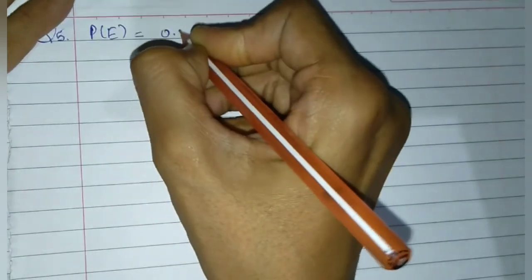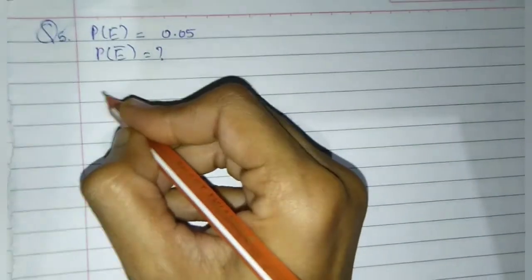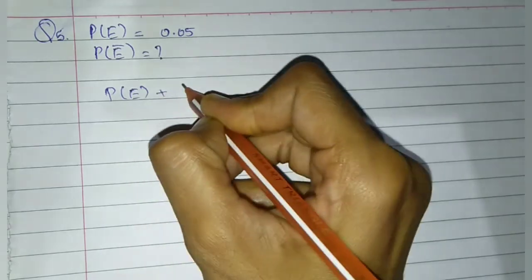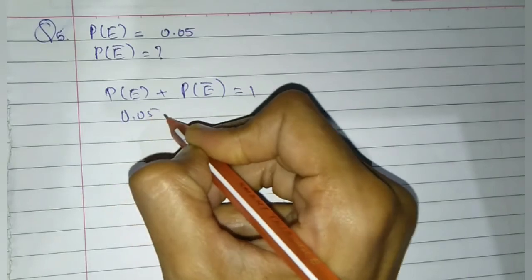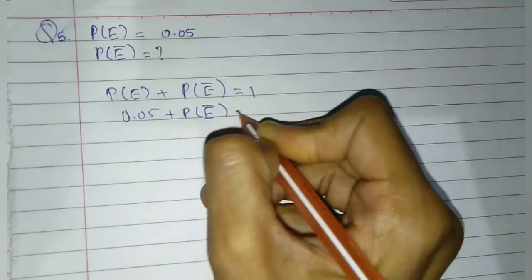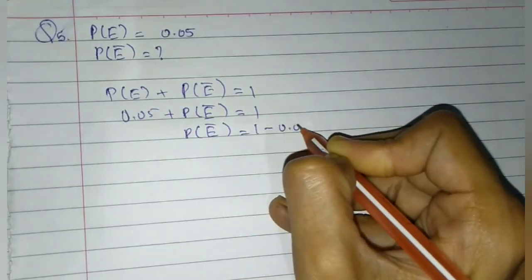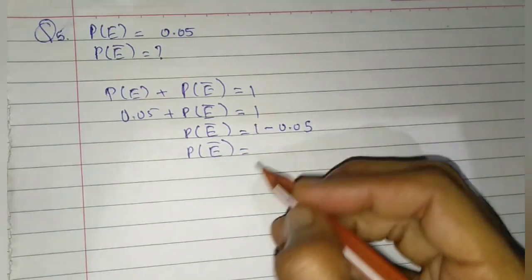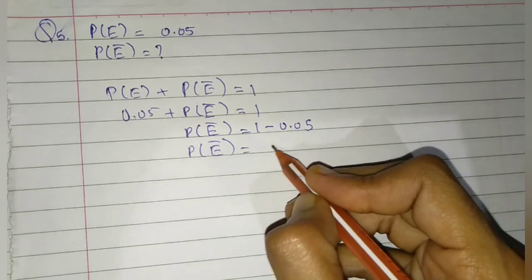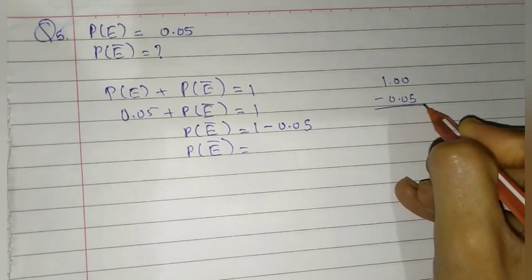Here P(E) is 0.05 and P(not E) we have to find. So we know the formula, P(E) plus P(not E) equals 1. P(E) is 0.05, so 0.05 plus P(not E) equals 1. P(not E) equals 1 minus 0.05. So P(not E), the possibility of the event not happening, is 1.00 minus 0.05.